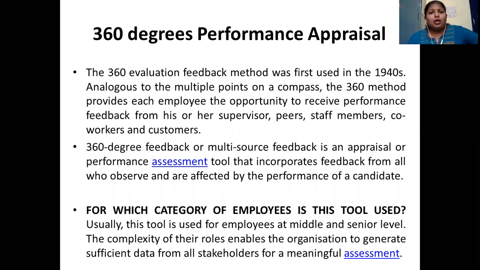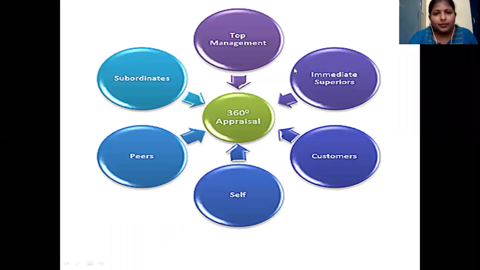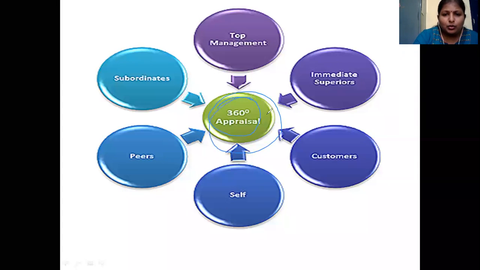Coming to the most popular one, that is the 360 degrees performance appraisal system. Why is it called 360 degrees? If you look at this picture, you will come to know why. From all directions, the employee is being appraised. Let us say he is standing in the middle. This is an employee who has to be appraised.